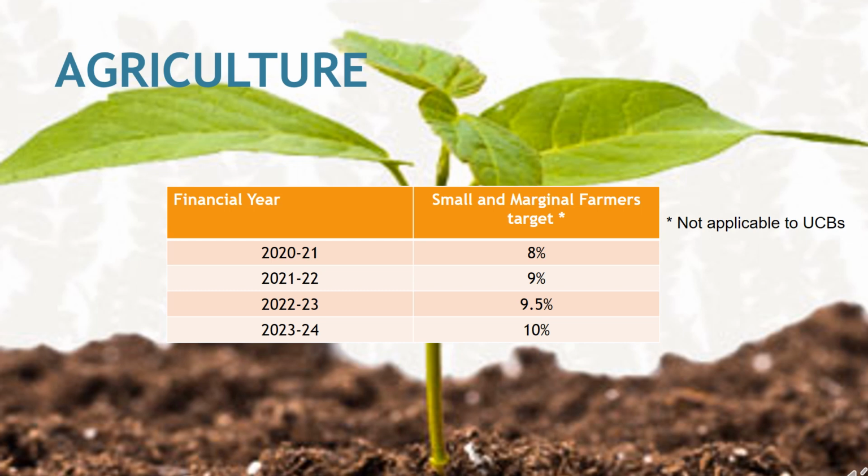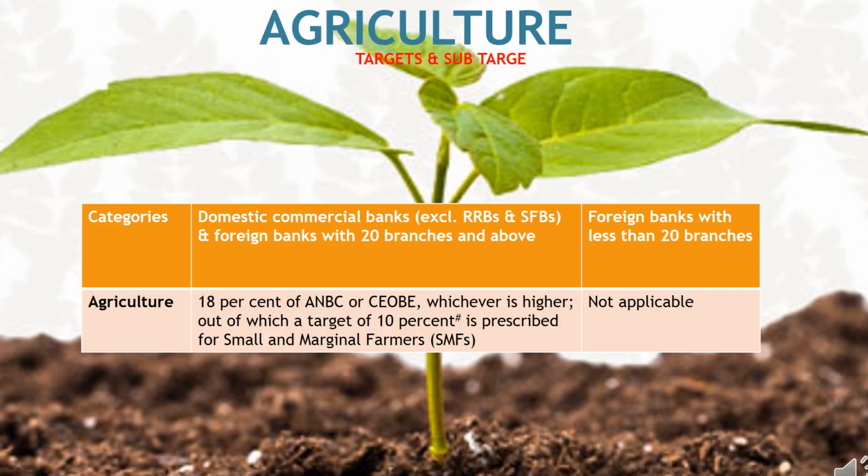For 2020-21 it is 8%, 21-22 it is 9%, 22-23 it is increased to 9.5%, and for 23-24 it is 10%. Now we will see what is the target for foreign banks with less than 20 branches for agriculture. There is no target for agriculture for foreign banks which are having less than 20 branches.